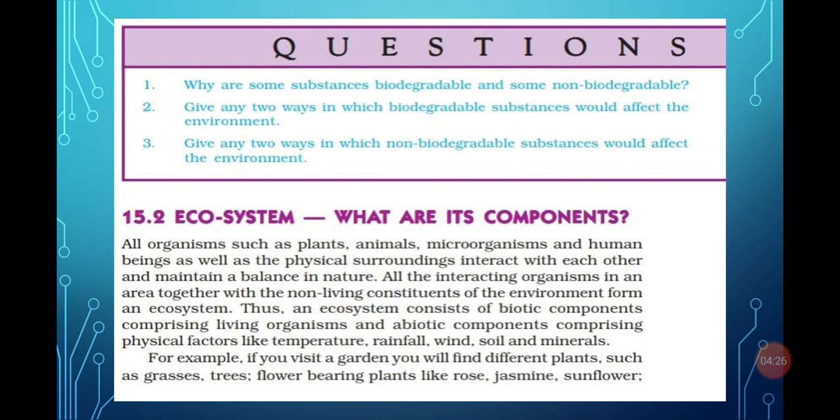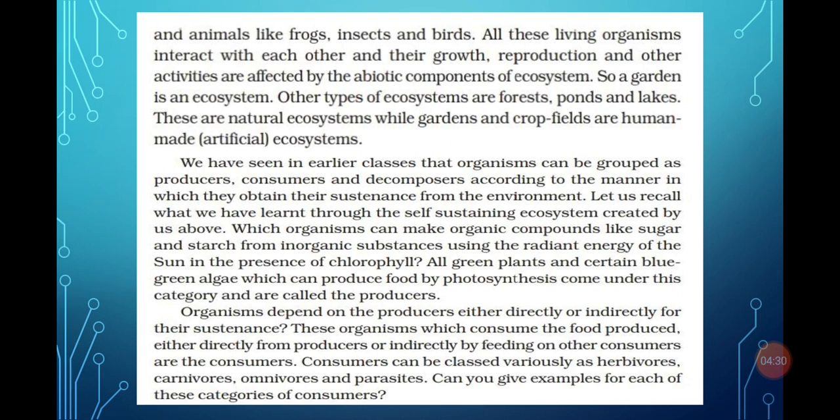So the garden is an artificial ecosystem which is created by human beings, while rivers and ponds are natural ecosystems, which exist naturally in the environment. Now next, we also group animals into various categories. In the previous class we discussed that organisms are categorized into many groups. The first group is producers, then consumers, then decomposers.